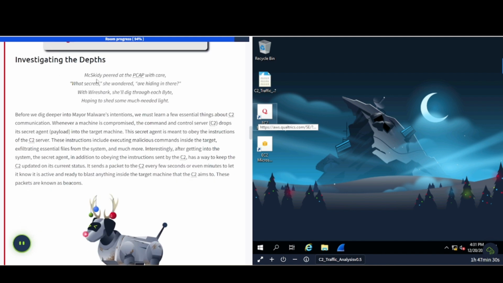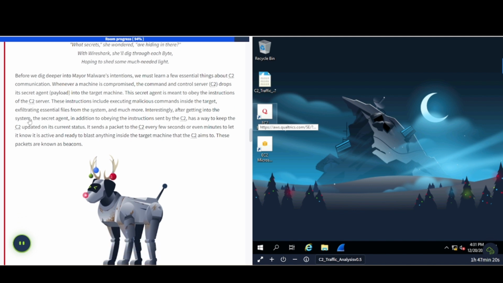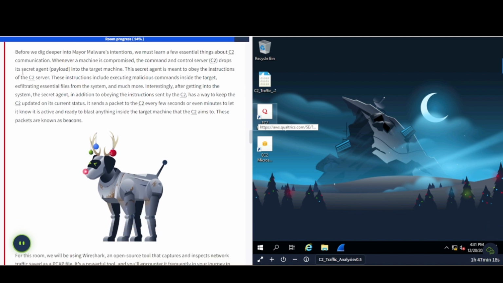Investigating the depths, McSkitty peered at the PCAP with care. What secrets, she wondered, are hiding in there? With WireShark, she'll dig through each byte, hoping to shed some much needed light. All right, so let's go ahead and take a look here.